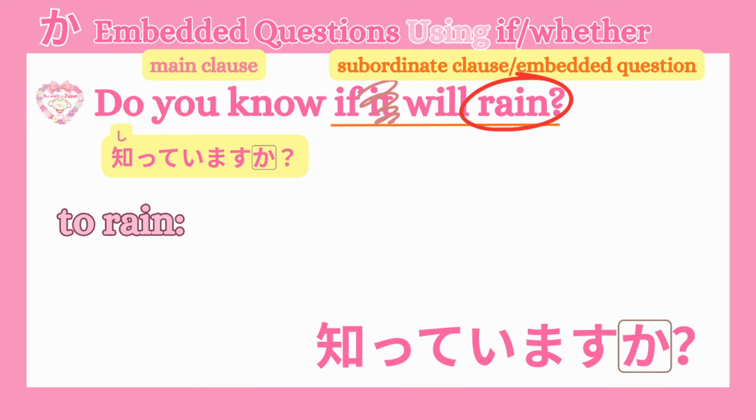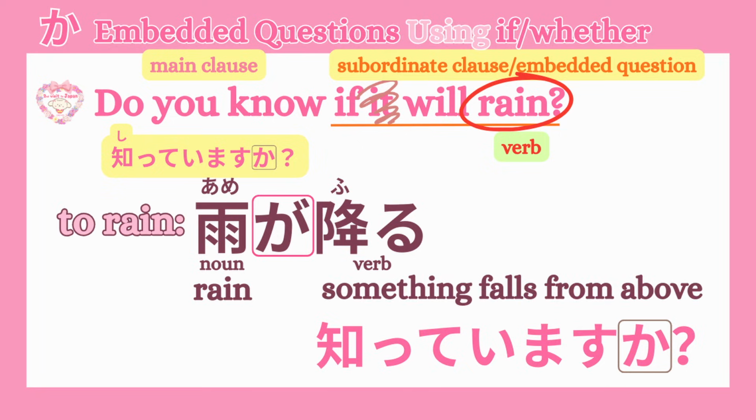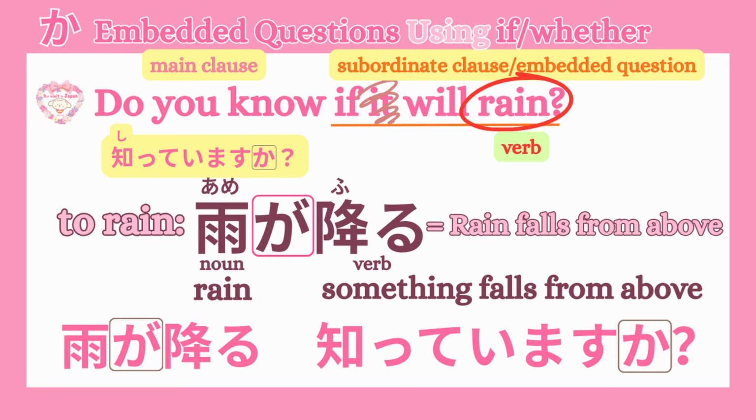In English, rain is a verb, but in Japanese, we need to use a phrase, 雨が降る. 雨 is a noun, rain, the water that falls from the sky. 降る is a verb, but by itself, it just means something falls from above. So, we need to specify what is falling. That's why 雨 is the subject. And because 雨 is the subject, we mark it with the particle が.